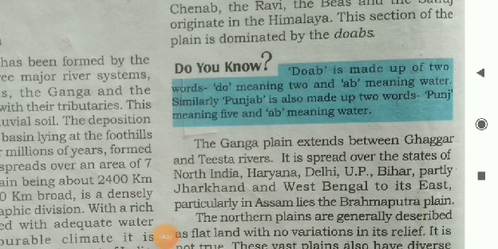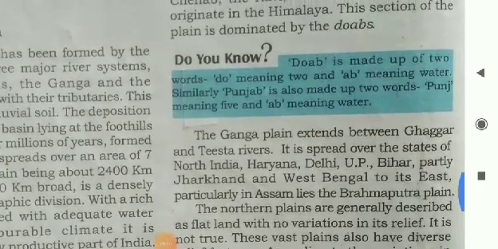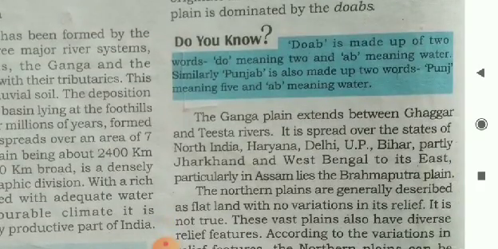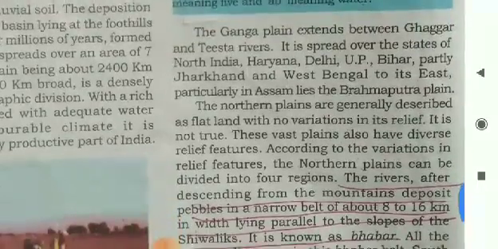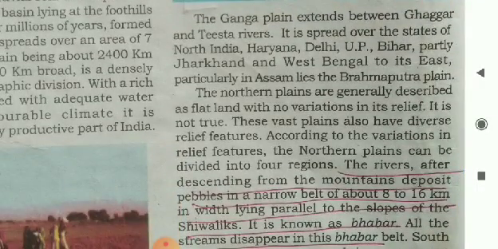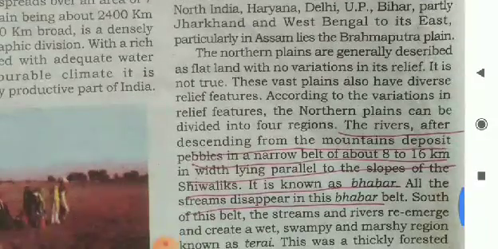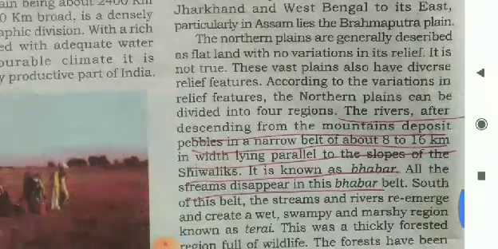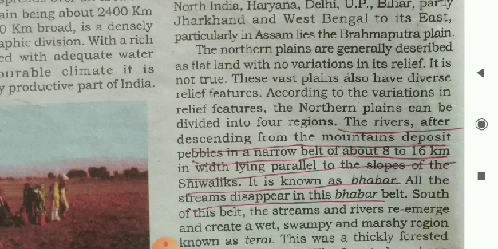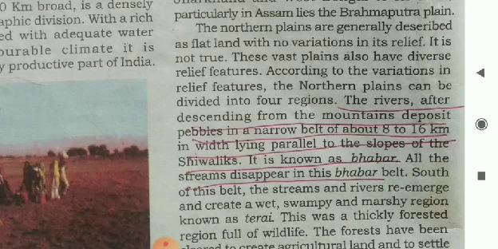This section of the plain is dominated by the Doabs. The Ganga plain extends between Ghaggar and Tista rivers. It is spread over the states of North India, Haryana, Delhi, UP, Bihar, partly Jharkhand and West Bengal. To its east, particularly in Assam, lies the Brahmaputra plain.